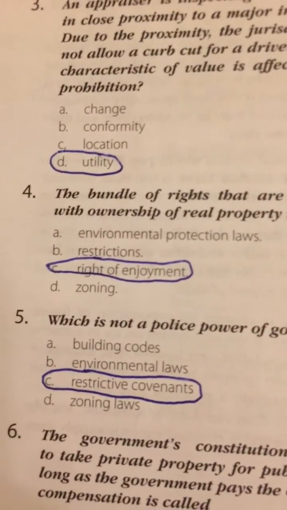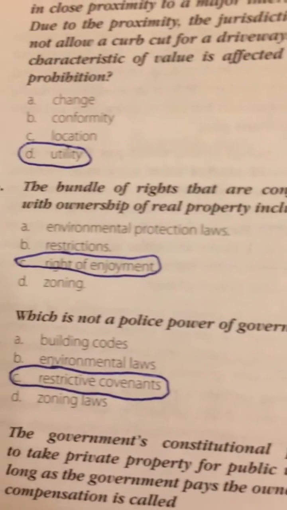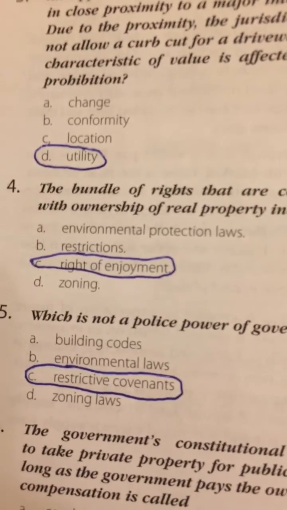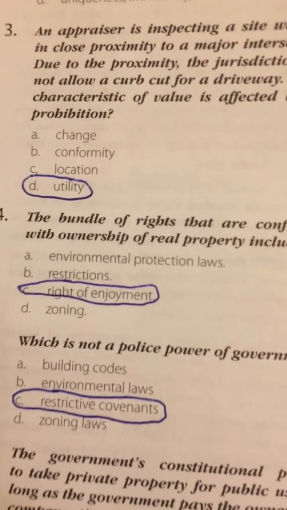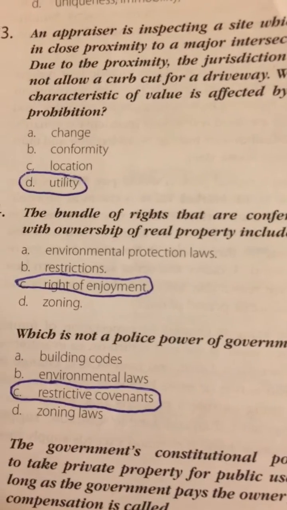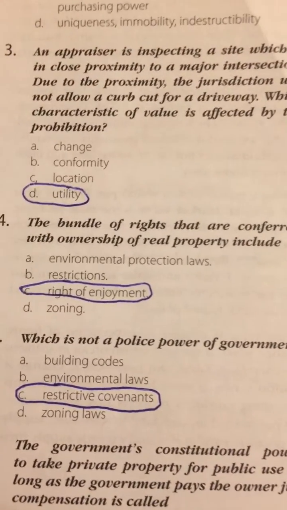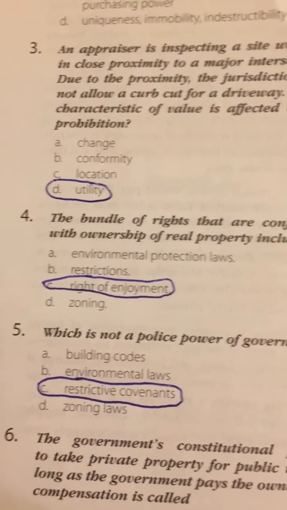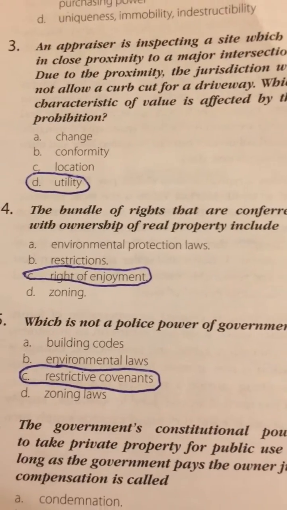Number 5. Which is not a police power of government? A, building codes, B, environmental laws, C, restrictive covenants, or D, zoning laws? The answer is C, restrictive covenants.